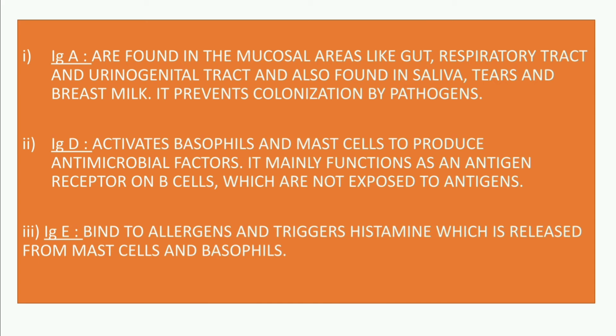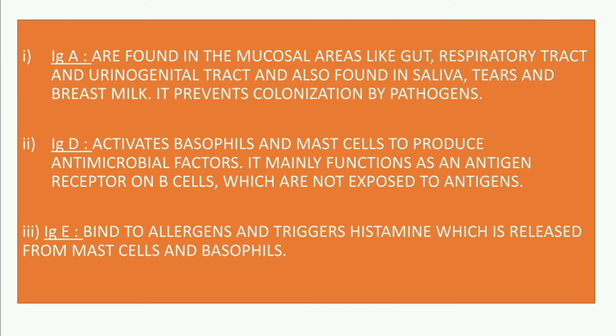And next, IgD antibodies. These IgD antibodies will activate basophils and mast cells to produce antimicrobial factors. That means these antibodies will activate some factors, and these factors will protect against harmful microbes. It mainly functions as an antigen receptor on B cells which are not exposed to antigens. That means these antibodies are present on the cell membrane of the B cells and are not exposed to antigens, but these antibodies will bind to antigens.